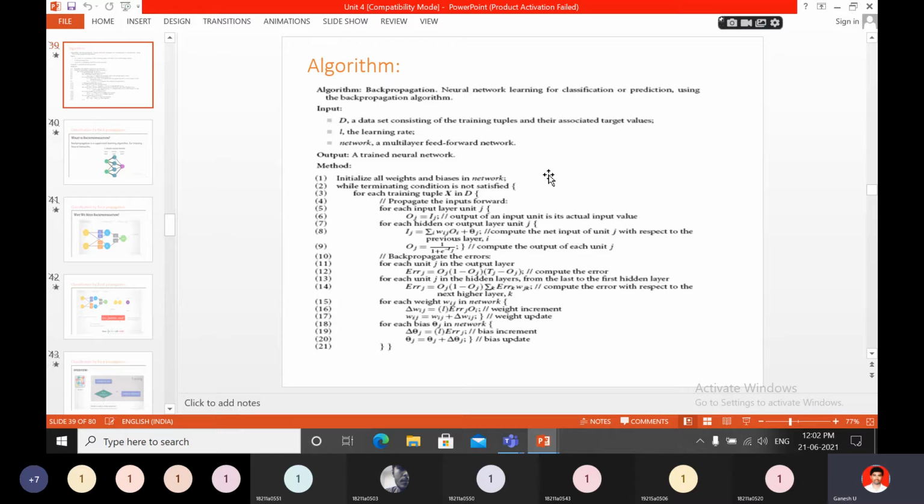Next, while terminating condition is not satisfied. Okay, so then you have to check the condition is not satisfied. Then only you have to terminate. Up to that, again and again you have to do. For each training tuple X in D, propagate the input forward. For each input layer unit j, so what you have to do? So Oj equal to Ij.